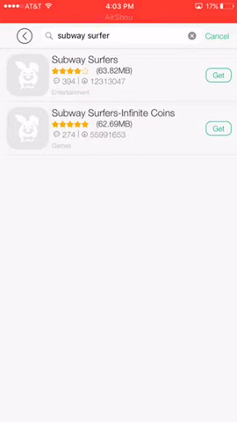When you type that in, you see where it says Subway Surfer Infinite Coins. Just hit get, and it should start downloading.